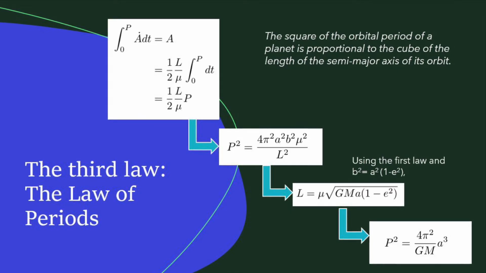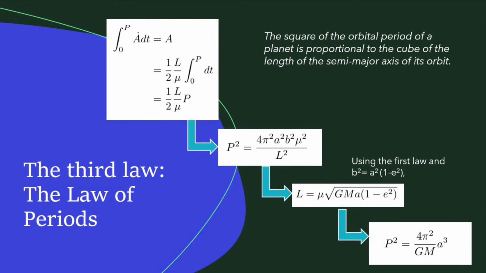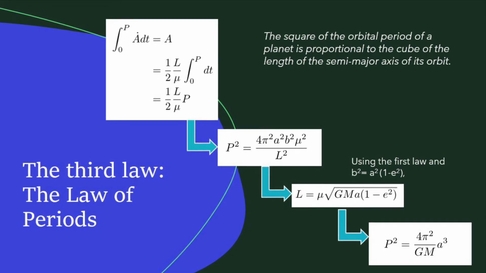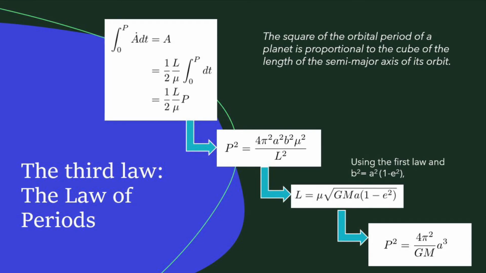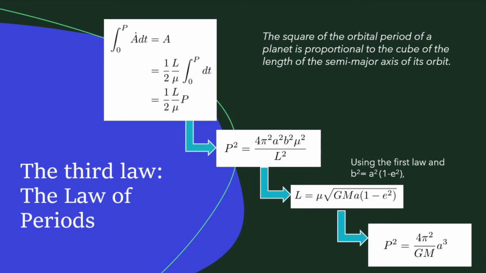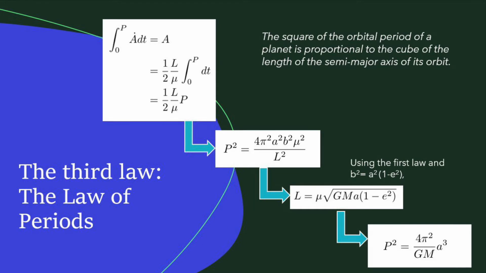We can then use the equation for the area of the ellipse, which is A equal to pi times a times b, to show that the period will align with the relationship of P squared equal 4 times pi squared times a squared times b squared times mu squared over L squared.